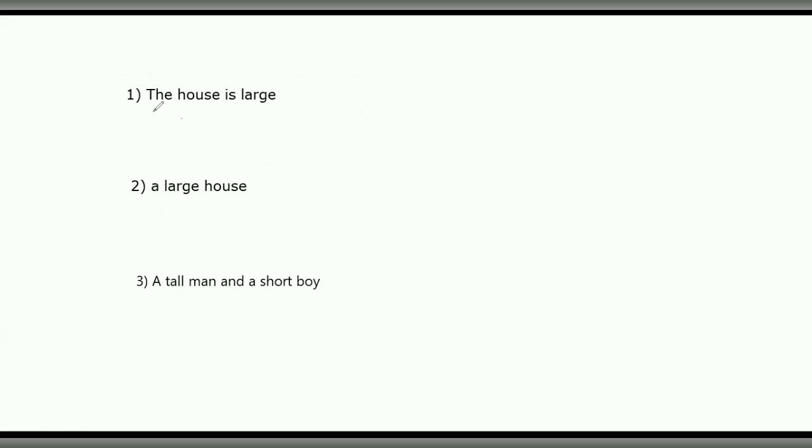The first one, he says the house is large. Now as you can see, this is a full nominal sentence and the house is the subject because that's what we're talking about. So in Arabic, the subject comes first and it's always definite. So we're gonna make it definite with alif lam. Al-baytu. So that's the subject, al-baytu. And large in Arabic is kabirun.